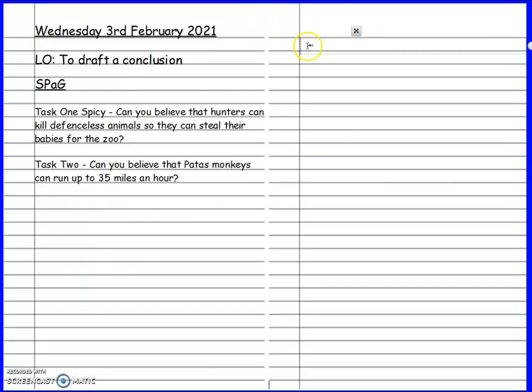Okay, here we go. So in conclusion, I think, I'm not going to put I think, I'm going to put I strongly think that animals are better off living in captivity. Okay, so that's the first sentence, just to let the reader know what your conclusion is going to be about.